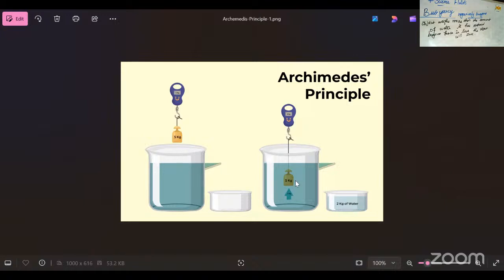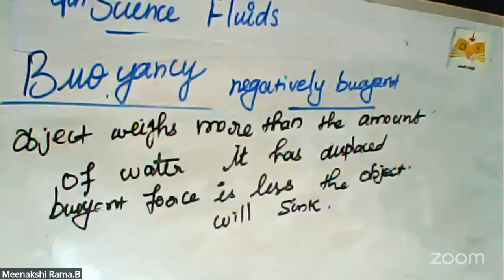In the second container, 2 kg, and the same weight of water is displaced or comes out from that place. This concept is known as Archimedes principle. So the upthrust is equal to the weight of the fluid displaced, the apparent loss of weight of the body.